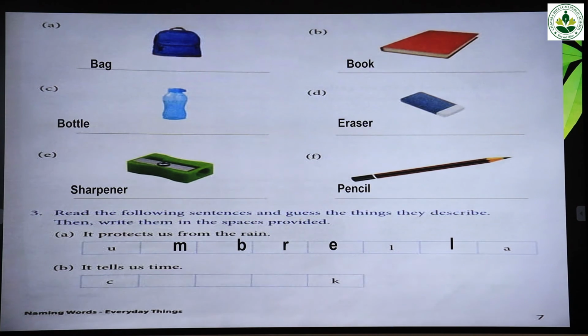Umbrella. Umbrella is used to protect us from rain. The next one. It tells us the time. What is that? Clock. Clock tells us time. What is the spelling of clock? C-L-O-C-K. Clock.